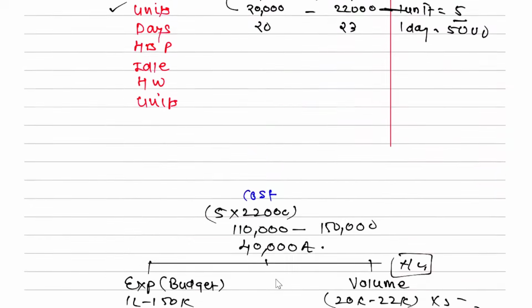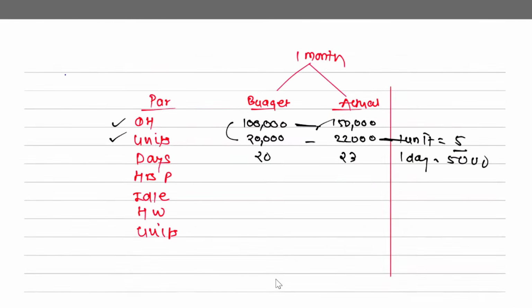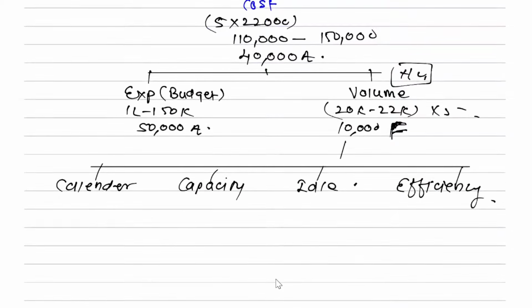So now you worked for how many days, if you see this over here? You worked extra or not, 3 days. Don't say sir, the worker has to be paid for 3 days; you will actually get more revenue, otherwise close the factory. When you pay the worker 10 rupees you are getting more from that. So how many days did you work extra, 3, so how much extra recovery must you have done, 15,000. You should have opened your factory for 20 days, you did it for 23 days into 5,000, and change the sign, plus to minus, minus to plus, 20 minus 23 into 5,000, sign change, so 15,000 favorable. Logically you work for more days, that is beneficial to the company,